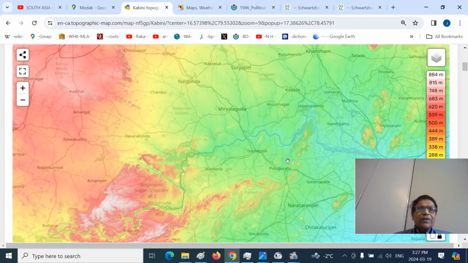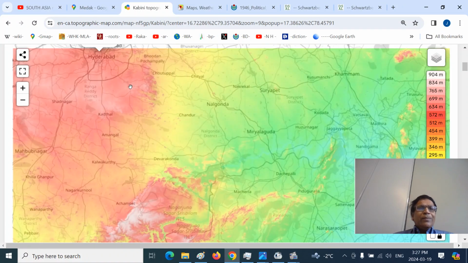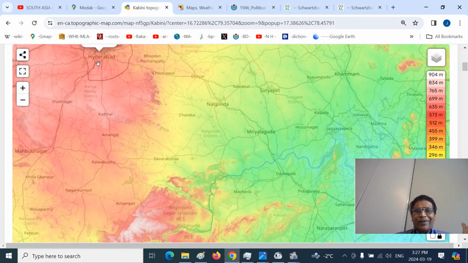If you go to Hyderabad, what is the height? Remember 555, the Golconda Fort may be 555. Let's put there, you have 546. That's reasonably good. So you can say around 500 meters mean sea level is the Hyderabad Bhagyanagar city. That is almost half of the Tirumala shrine. Tirumala shrine is actually around 950 or so. We can make it around 1000 meters or 1 kilometer mean sea level, same as Bangalore on the Bengaluru plateau.